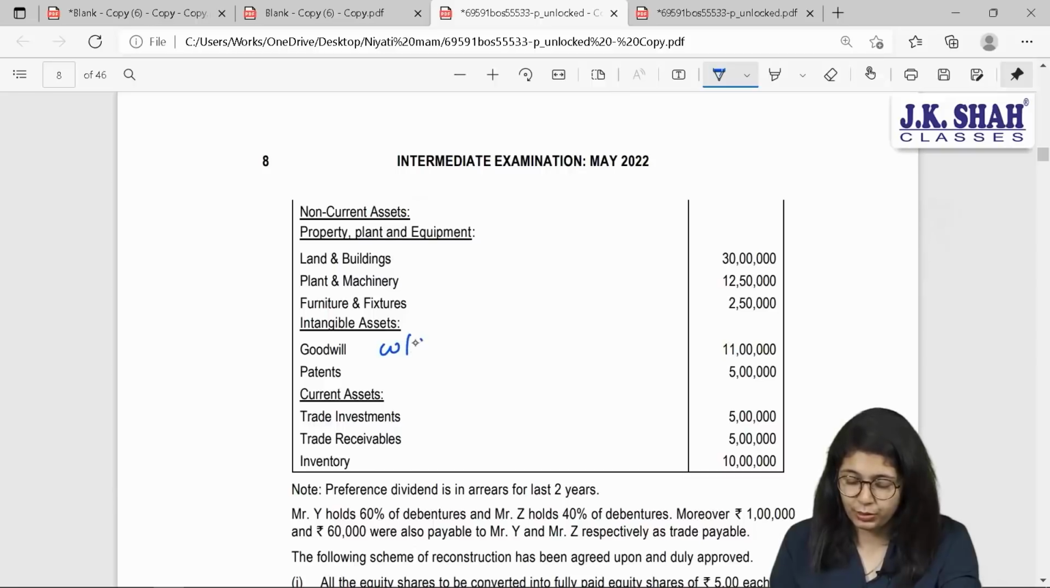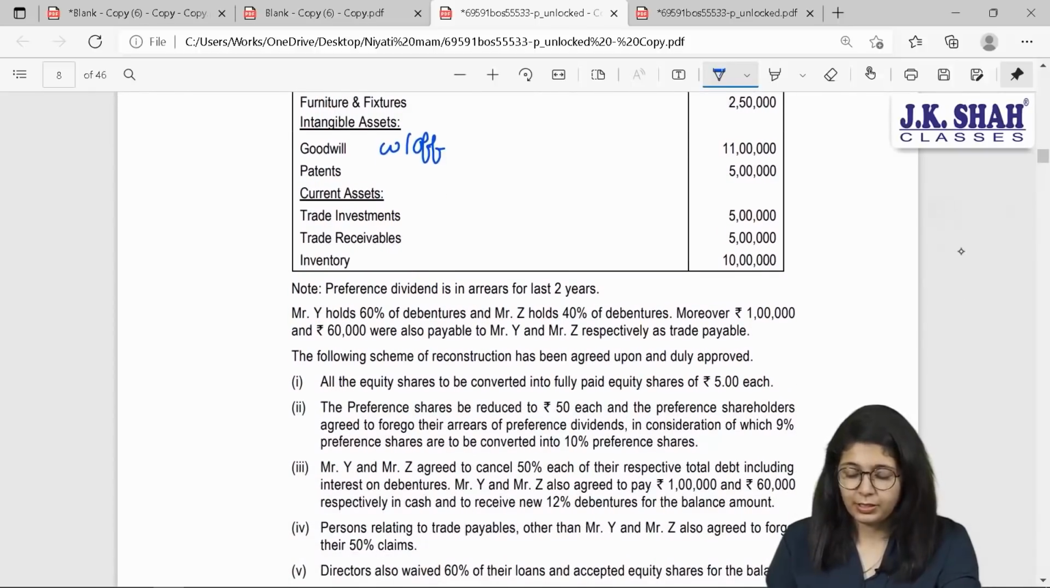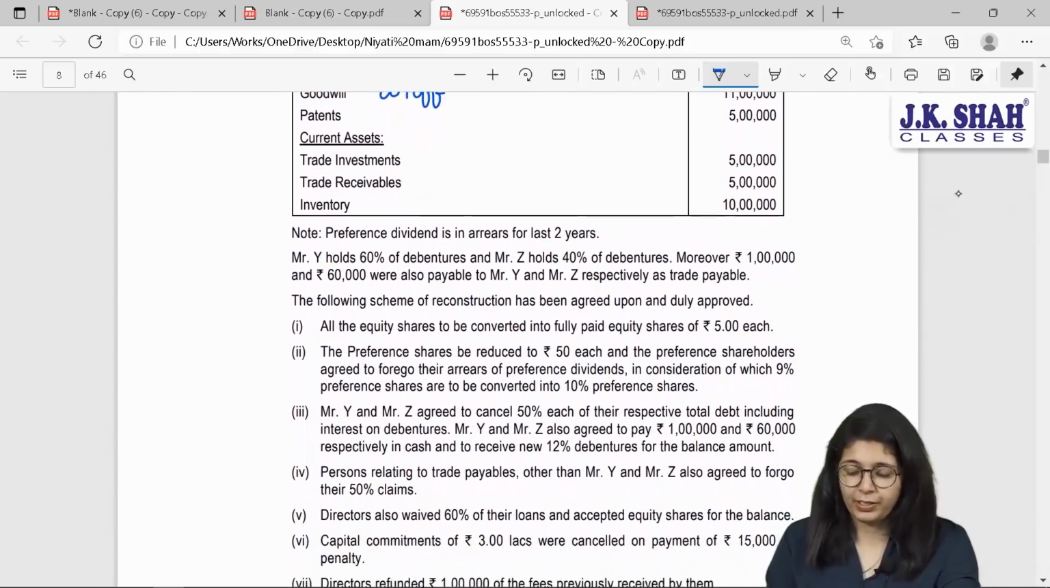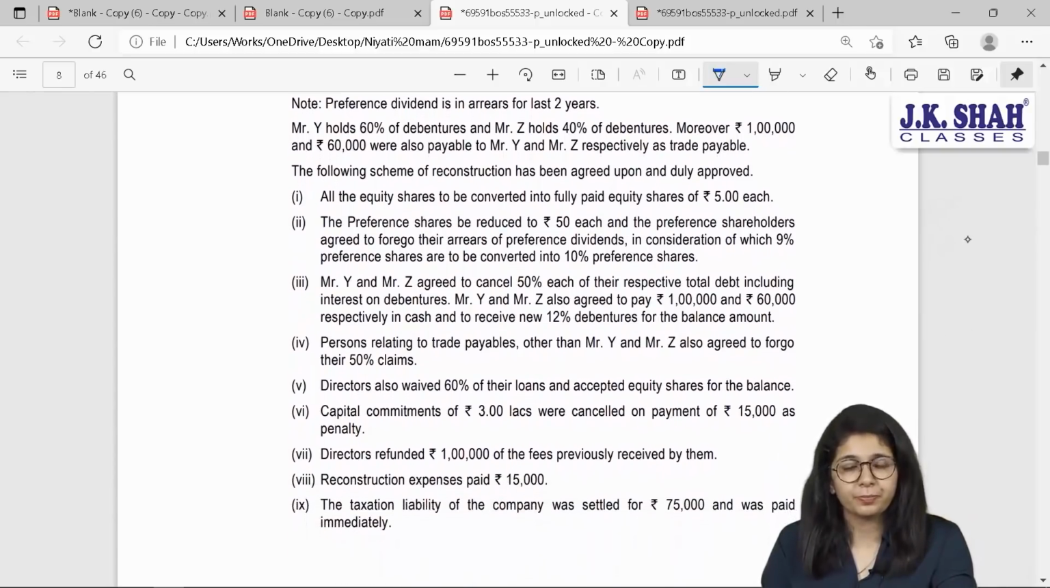What are you supposed to do with this? Even if nothing is mentioned, I will write off my intangibles. Current assets are trade investment, and trade receivables and inventories. Let us read each and every point and see what the journal entries of these will be.